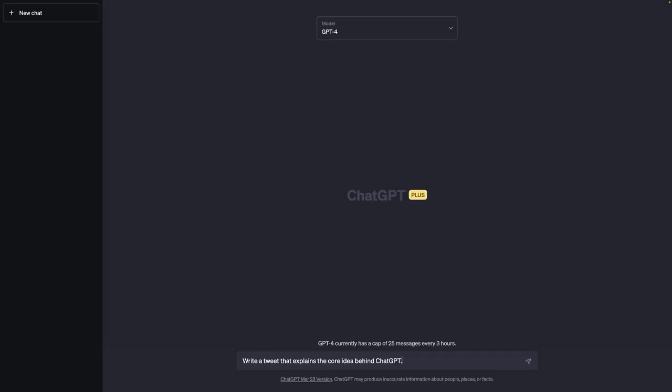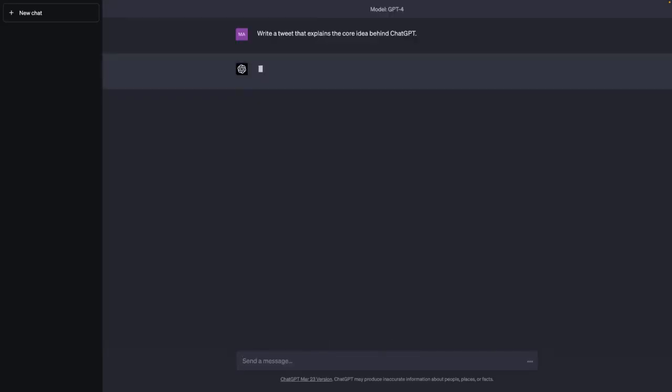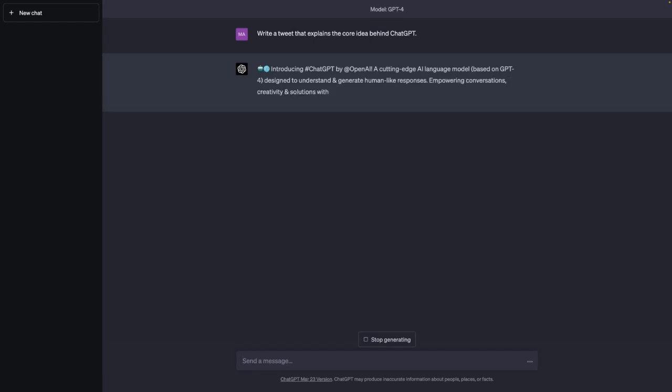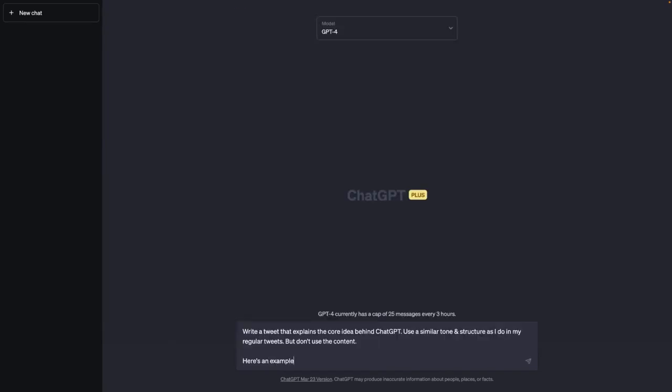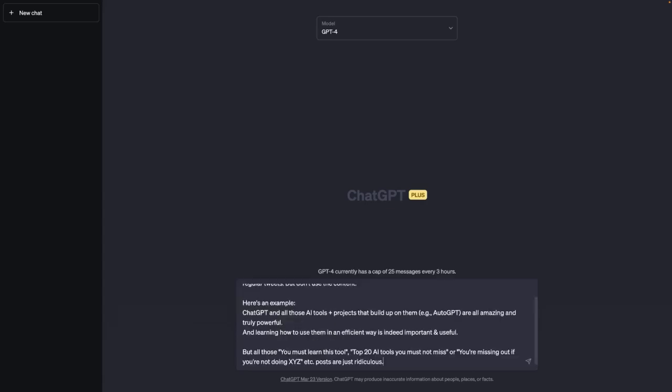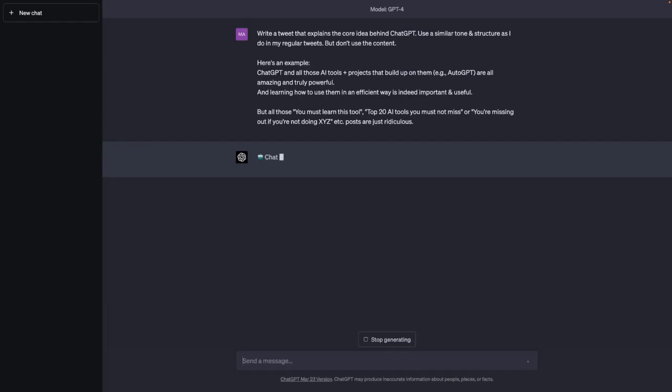For example, the tweet I get from ChatGPT when just asking it to give me a tweet about the core idea behind ChatGPT is good, but doesn't really sound like I wrote it. It's not really written in the style I normally write my tweets in. That's why we could try one-shot prompting and give ChatGPT one example tweet which I did actually write.